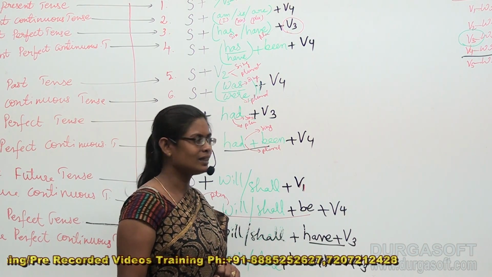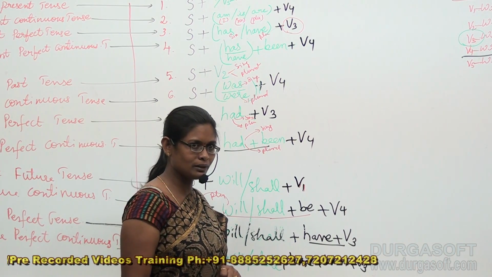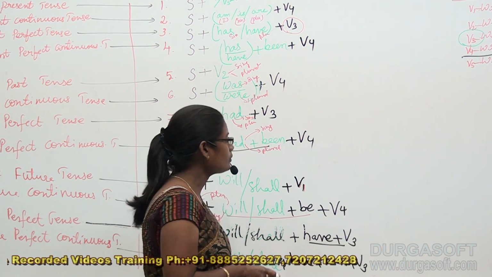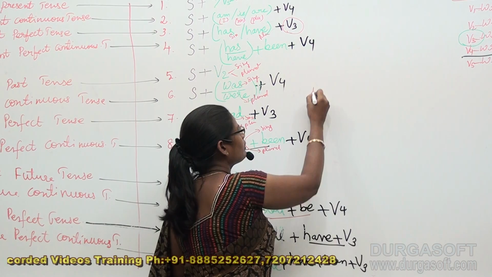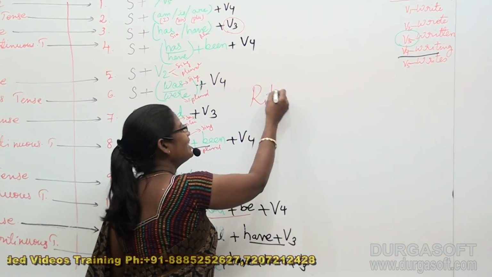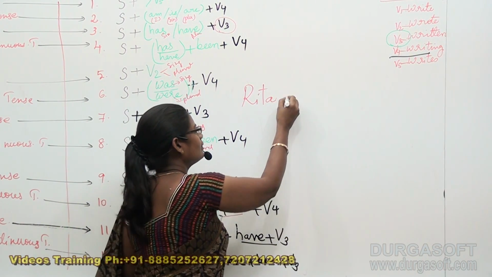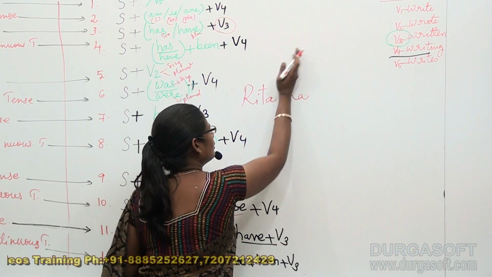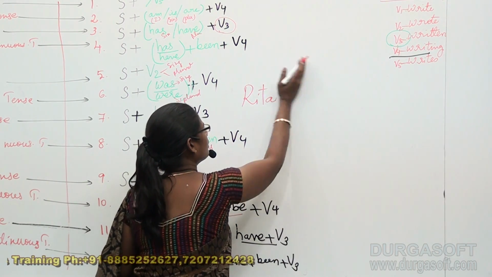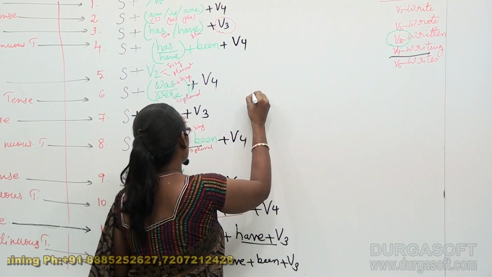Okay students, now shall we do some examples? Alright. Again our Rita is coming onto the board. Okay, let me give you the structure.